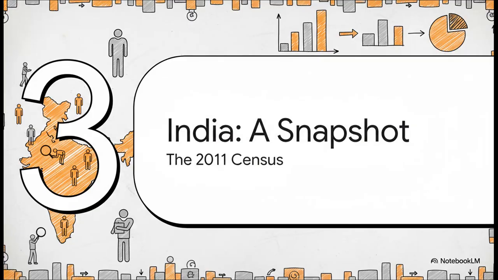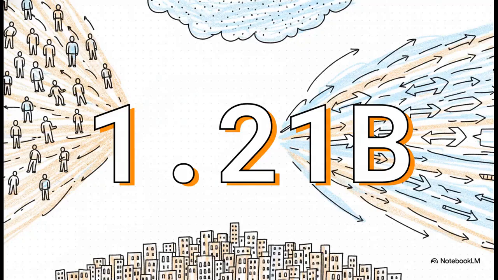All right, now that we know why we count people and how we do it, let's look at what the numbers actually tell us about India. We'll be using the data from the 2011 census to get a clear picture of our country's population. As of March 2011, India's population was a truly staggering 1,210 million people. That's 1.21 billion. Now, just to help you imagine how big that number is, that's more than the entire population of North and South America put together. It's a massive, massive number.